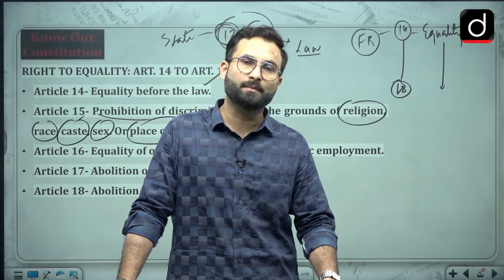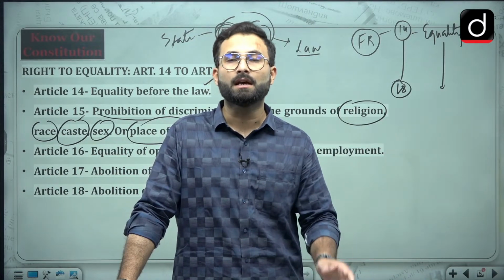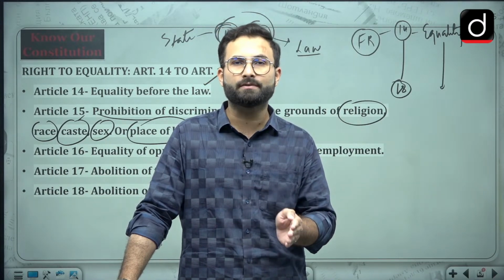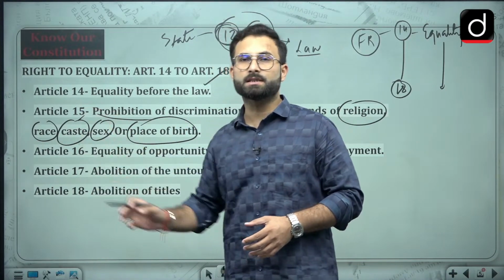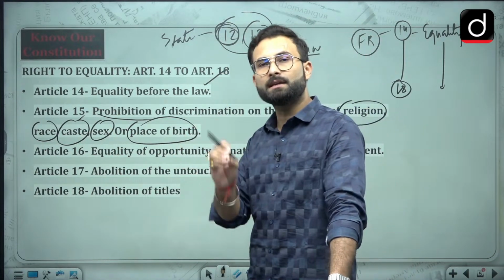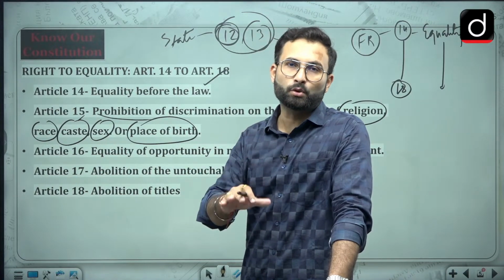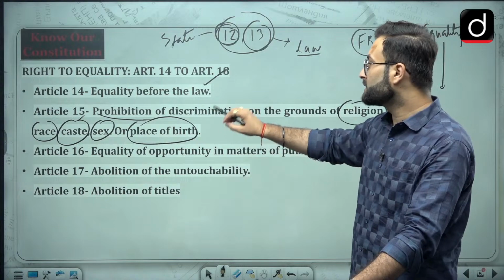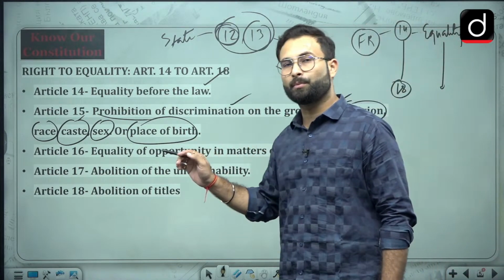Certain checks and balances have been given to the executive. When we are talking about the legislature, then there is the judiciary. So all these three organs of the government have checks and balances on each other. Now when we are talking about the citizens, they have been given these rights. These rights are acting as a check and balance, or you can say these rights are acting as a limit to the power of the government. So the government, or the state, cannot discriminate on the basis of religion, race, caste, sex or place of birth only.